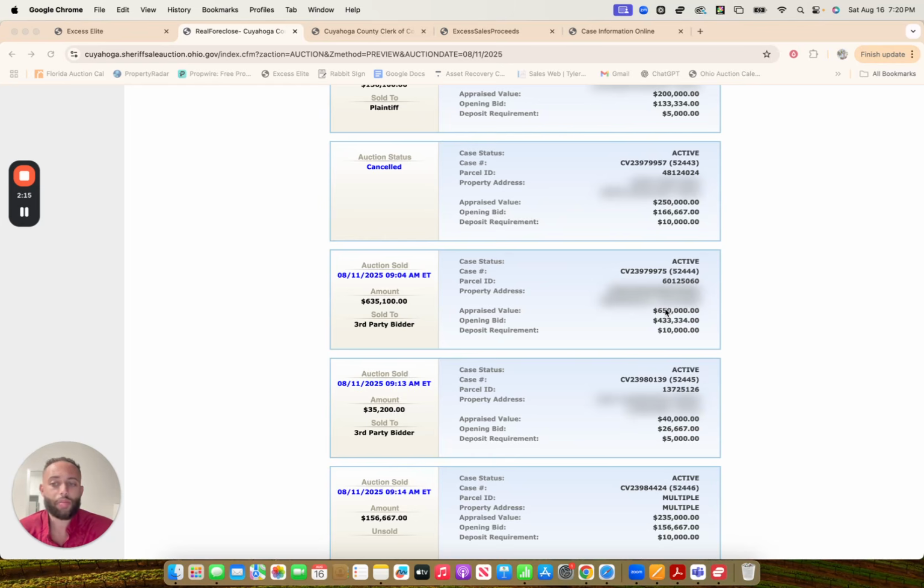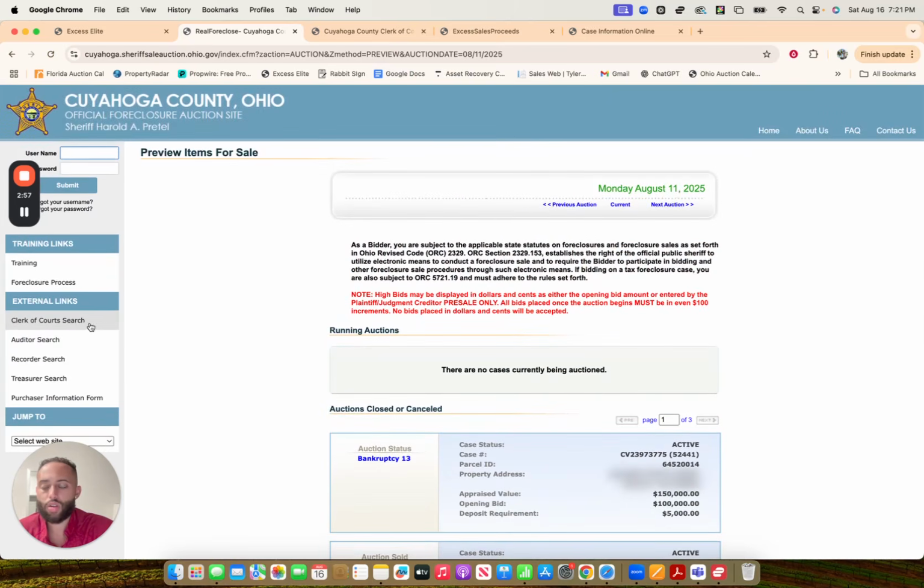We need to know how much the debt was on the property and then verify that it sold for more than the initial debt, additional debt, and any liens. All right, so I'm going to show you guys how to do that. So in order for us to search and verify that, we're going to have to take this case number. All right, so this says CV, which means civil, 23, and then it has a case number. Now, each county in Ohio is going to have a different format on how you can actually search their case numbers. All right, in this county, Cuyahoga, all we need are these numbers right here. All right, CV and 23 is going to be different. All right, so we're going to go to clerk of court search.